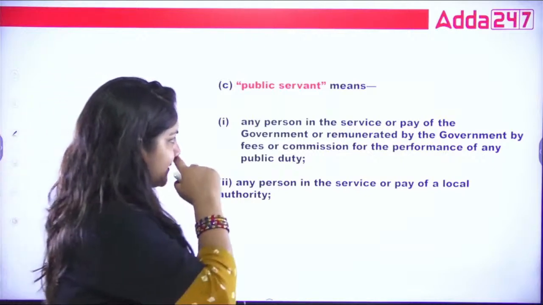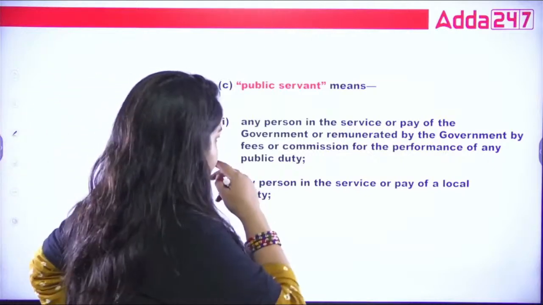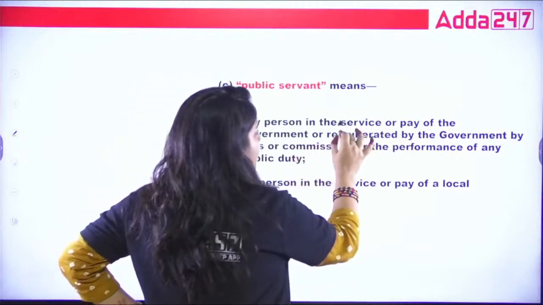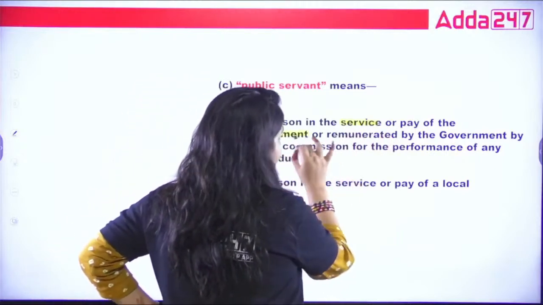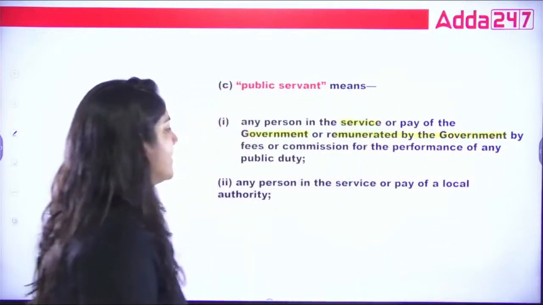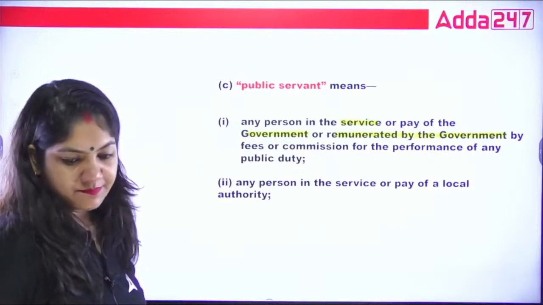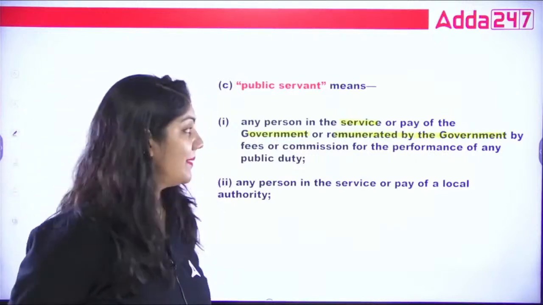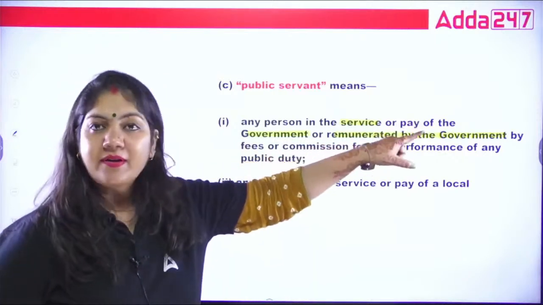What is public servant? Any person in the service and pay of the government, remunerated by the government. Okay, it means service under government, remunerated by government. First point. So you all are working in a public bank, right? In the public bank, you are remunerated by the government.